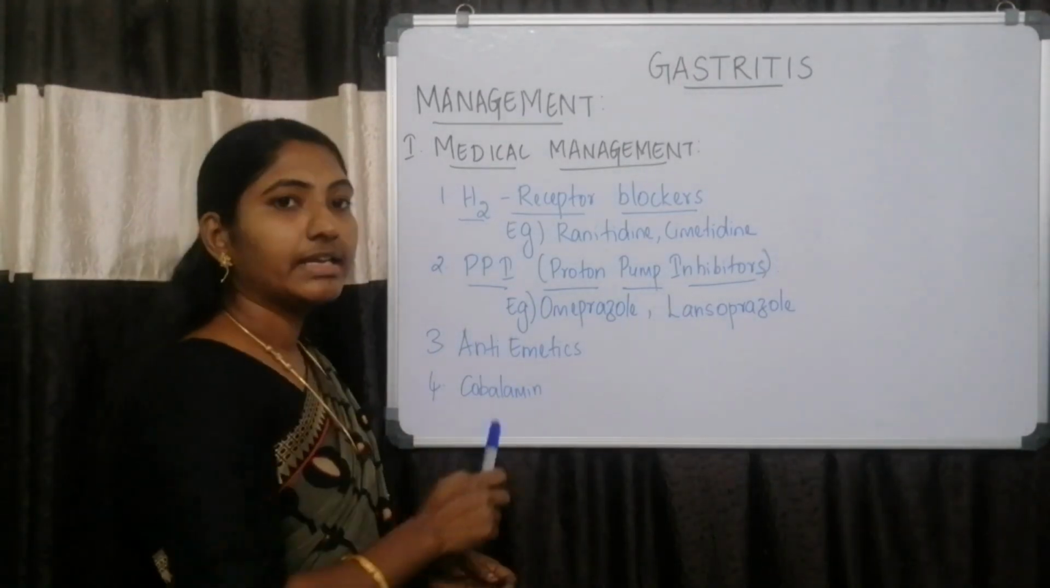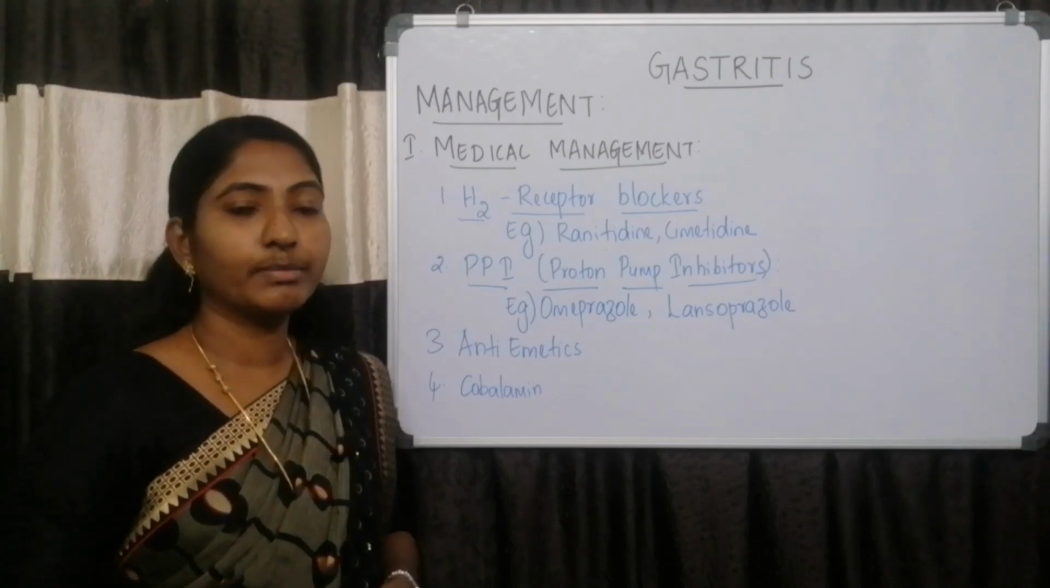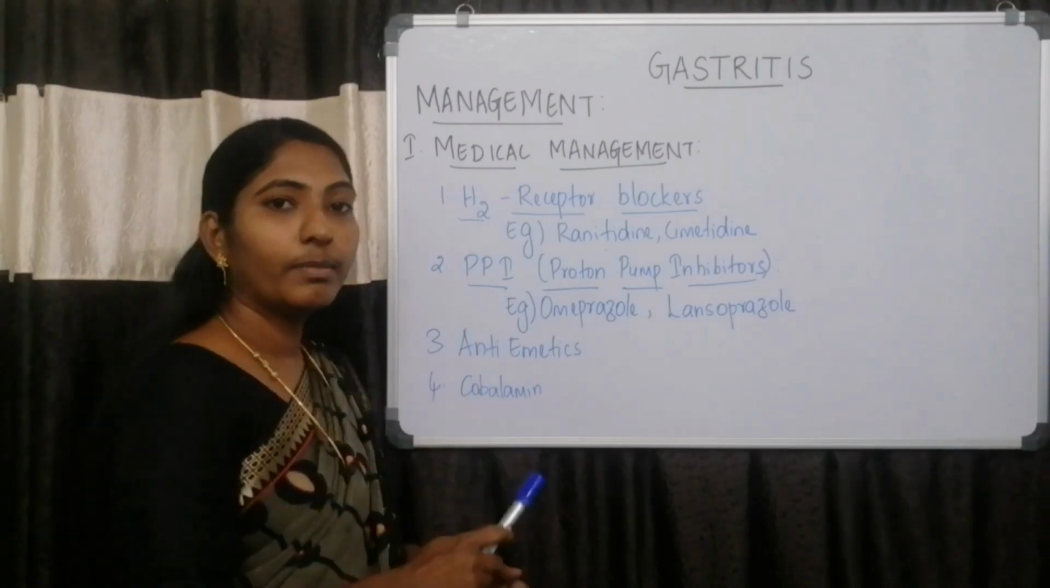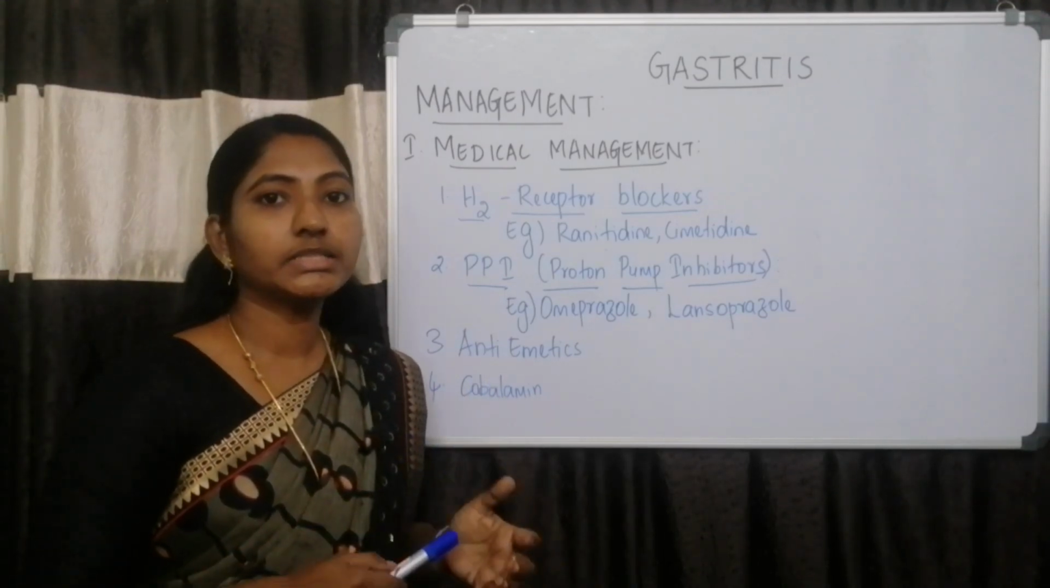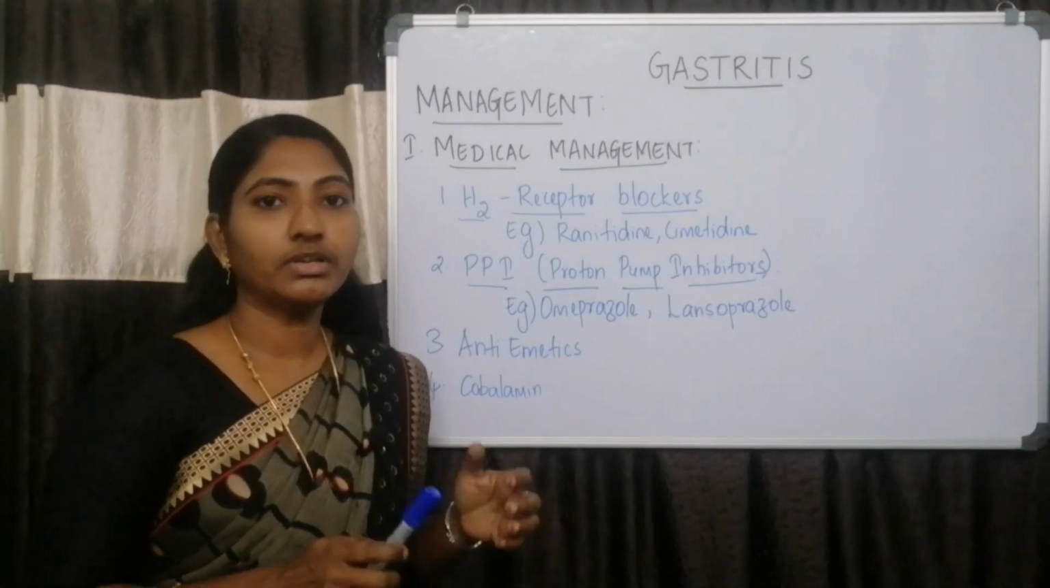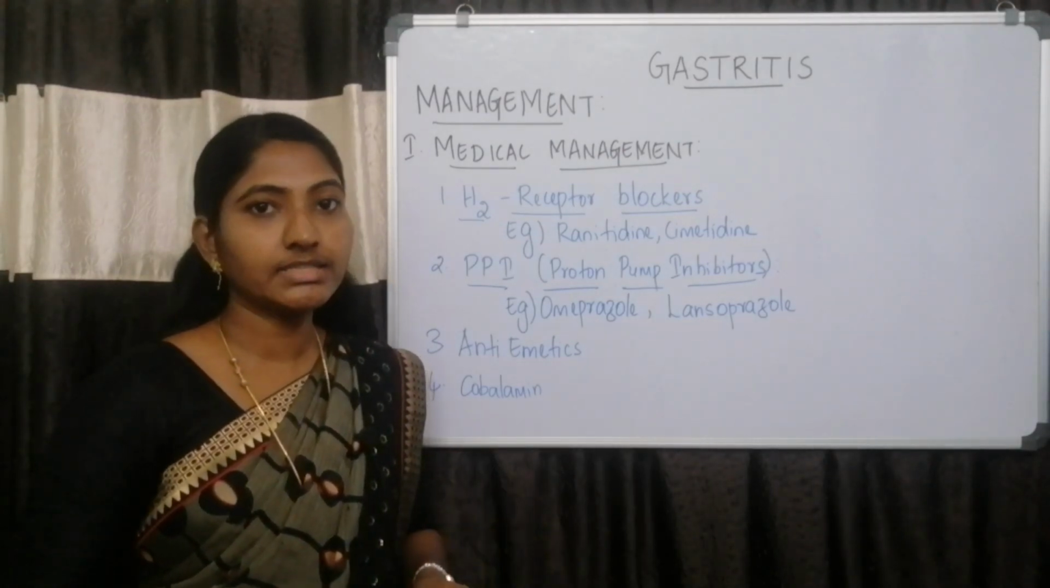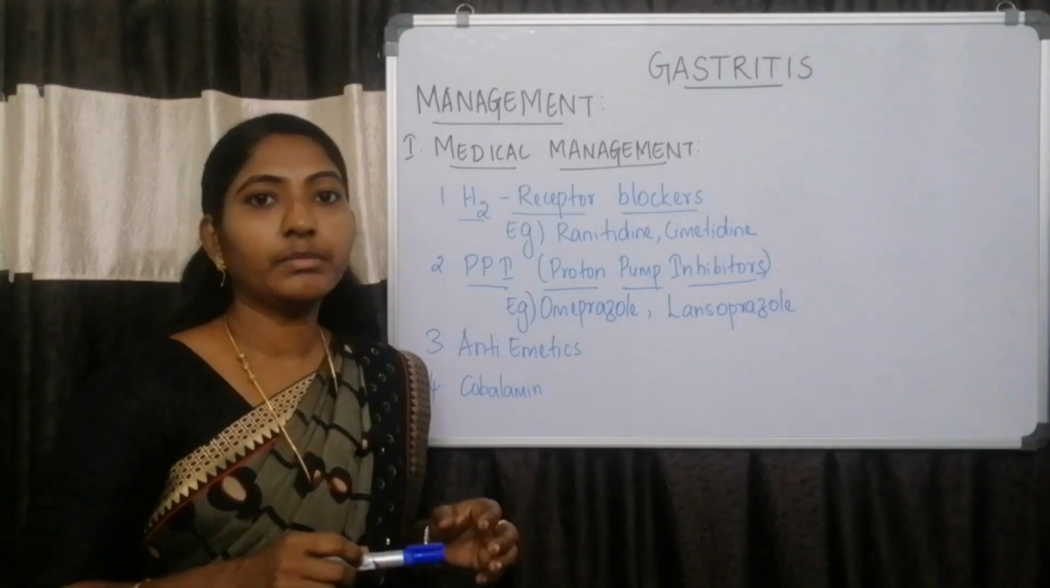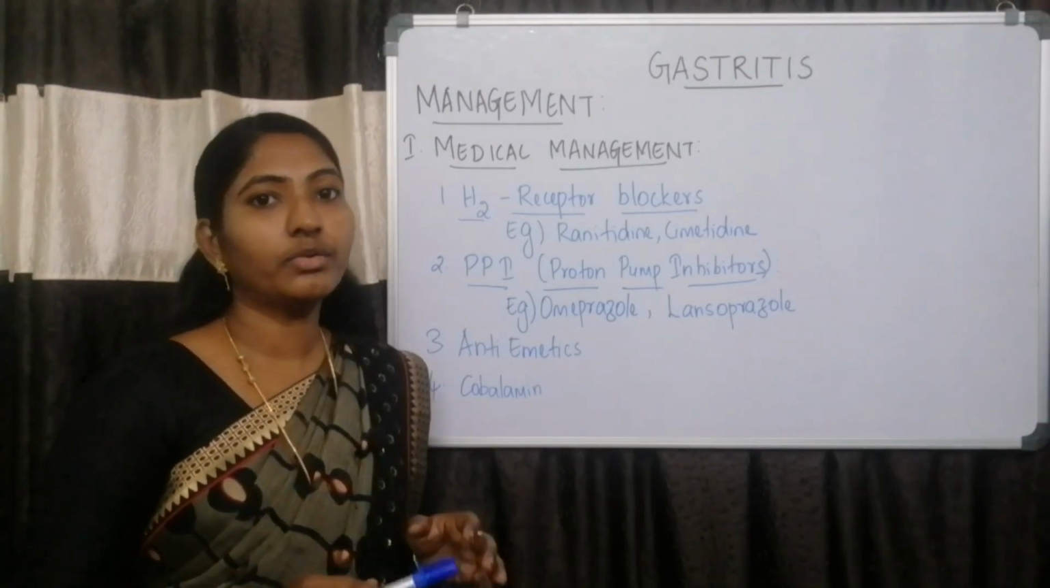Next, antiemetics are given to reduce nausea and vomiting. And next, cobalamin is used to treat pernicious anemia due to autoimmune atrophic gastritis. Cobalamin can be given as injections or orally.